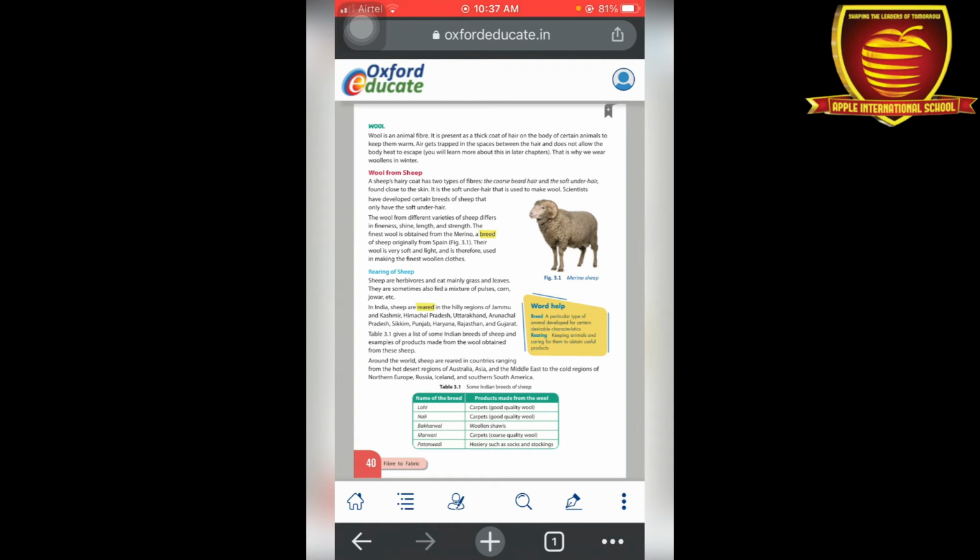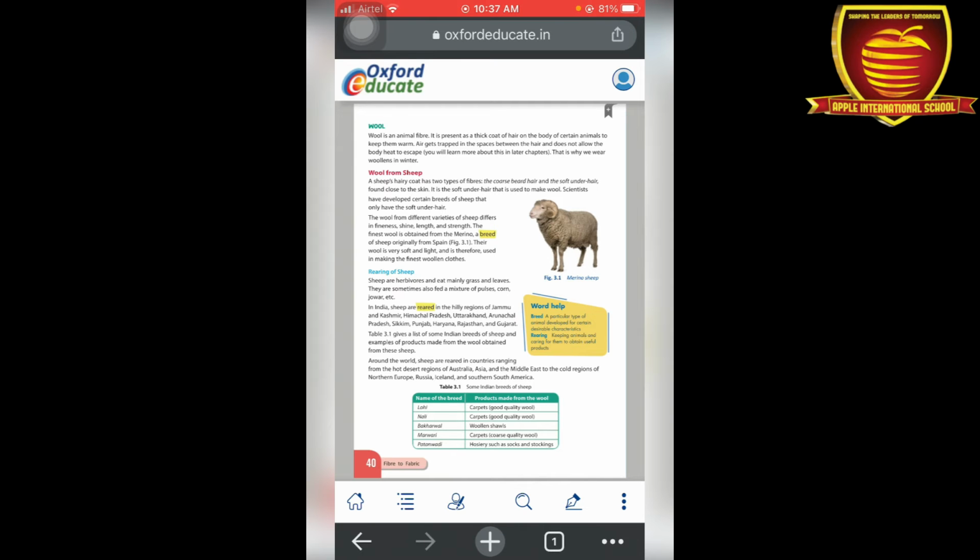So the first one is Lohi. We can make carpets from the wool of Lohi. Next is Nali, also helps in carpets. Bakrawal helps in making woolen shawls. Marwari helps in carpets also. And Patanwadi and Hosheri means we can make jackets, woolen gloves, woolen socks from this variety of sheep.